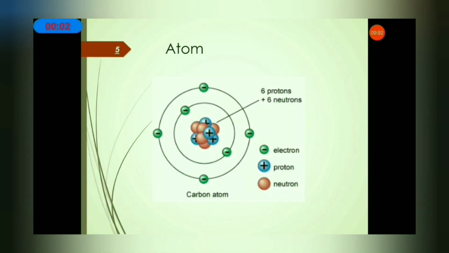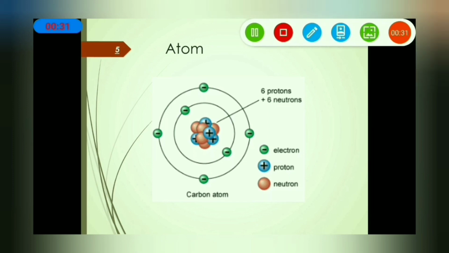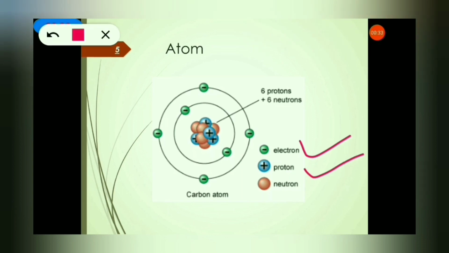Then as time passed, our scientists, being enthusiastic, thought: how is it possible that the atom is the smallest particle? So they conducted many experiments. After that, they discovered the atom is not the last particle. It contains some other subparticles as well. What are those subparticles? Those subparticles are electrons, protons and neutrons.